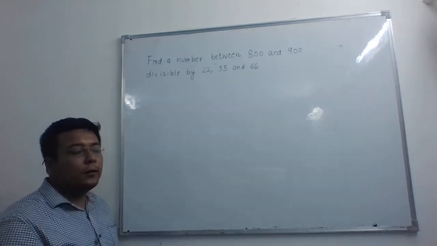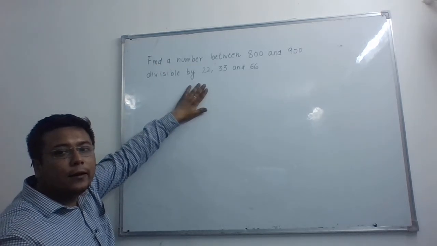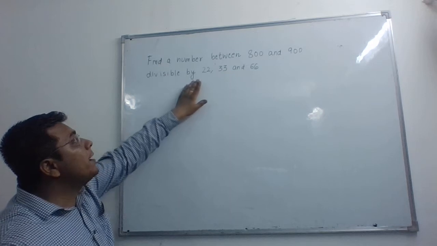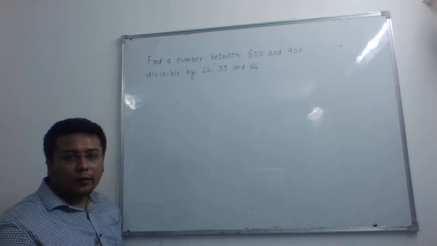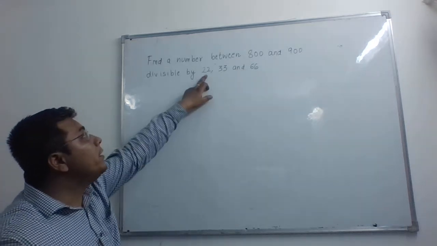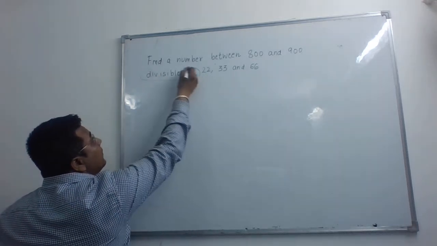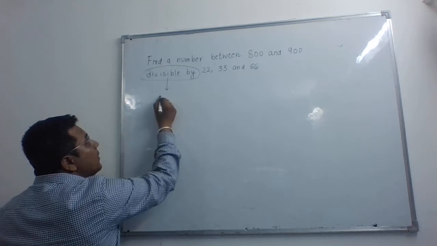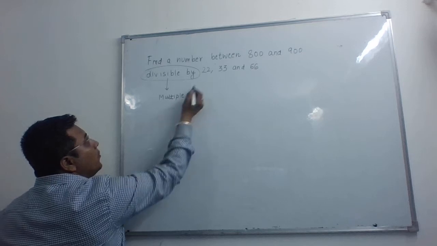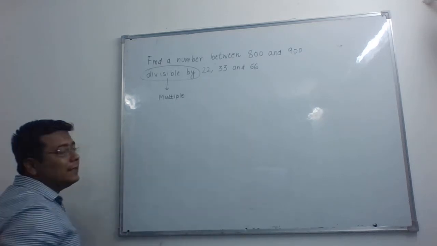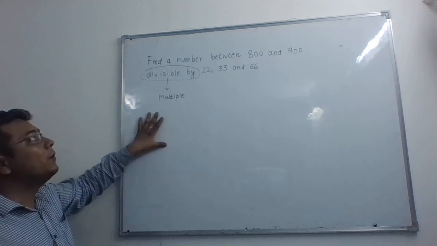Alright, in the next question we have to find a number between 800 and 900 which is divisible by 22, 33 and 66. So first we will find a number which is divisible by 22, 33 and 66. Students, kindly note the word divisible by here. So we have to find a multiple of 22, 33 and 66. So we have to find the common multiple, the least common multiple of these three numbers.